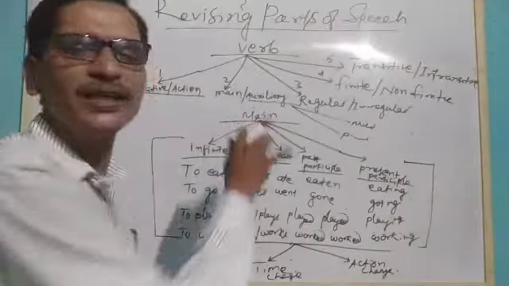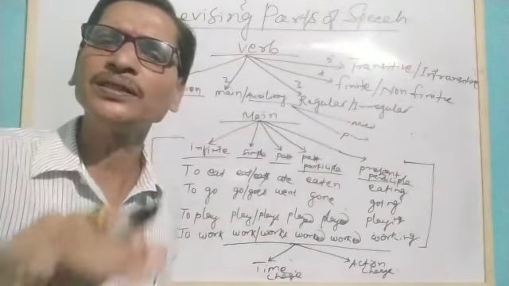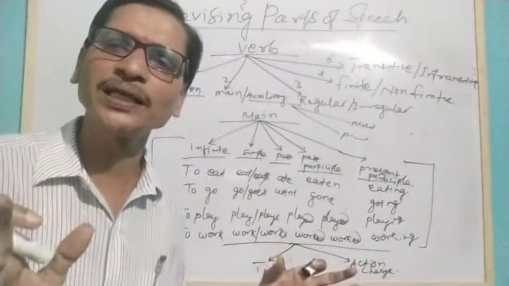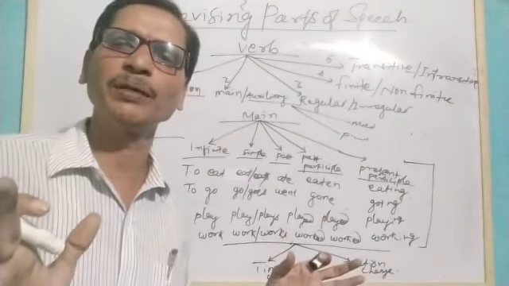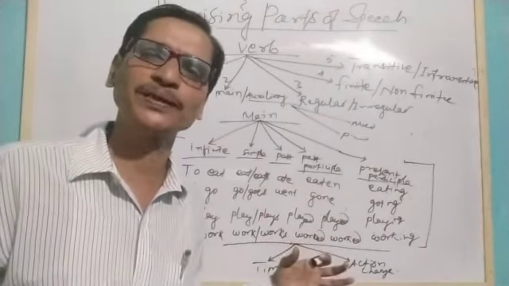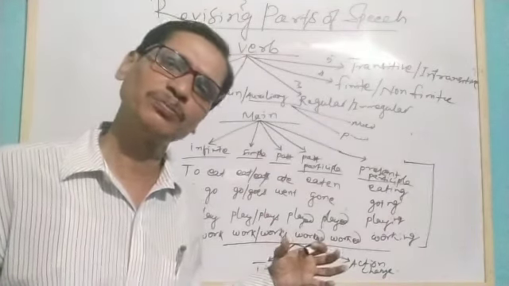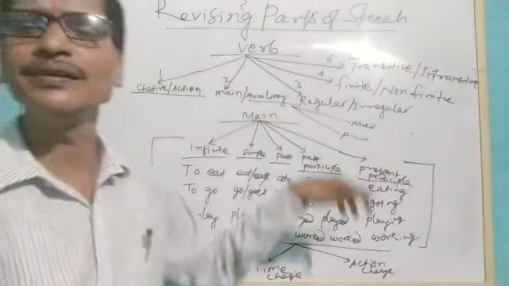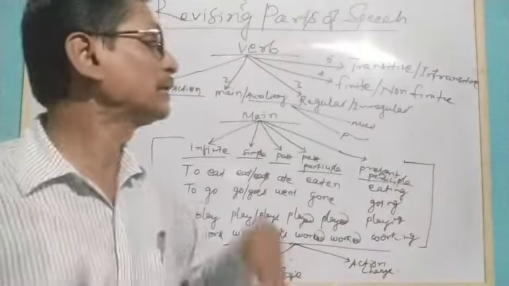Here auxiliaries normally help us in changing the forms of a verb to express an aspect. That can be progressive, perfective or perfective progressive aspects of our verbs. Okay, so sometimes we say a verb is a regular verb or an irregular verb.